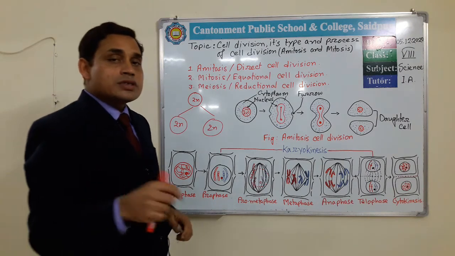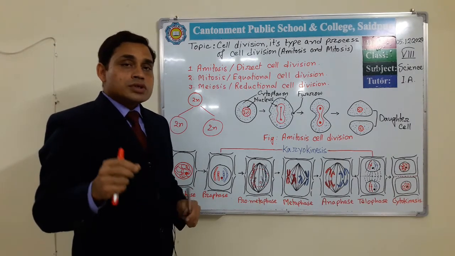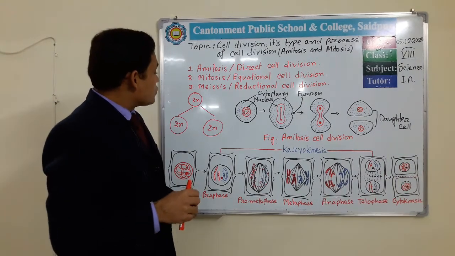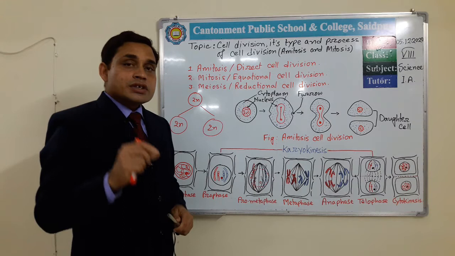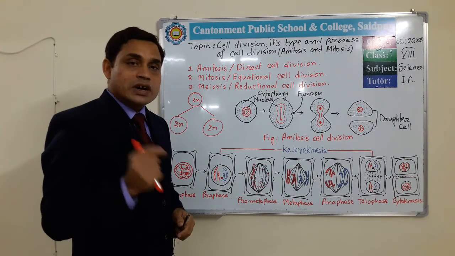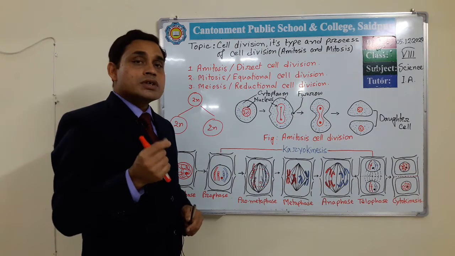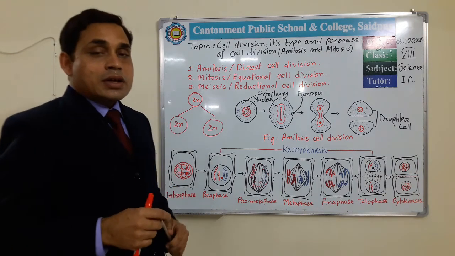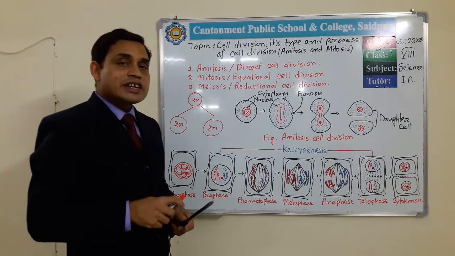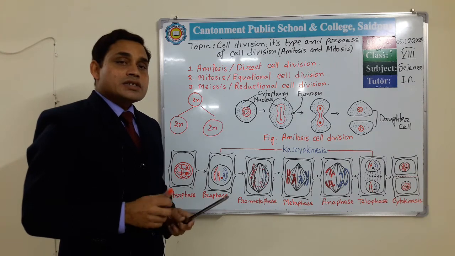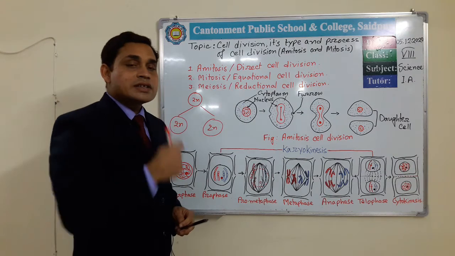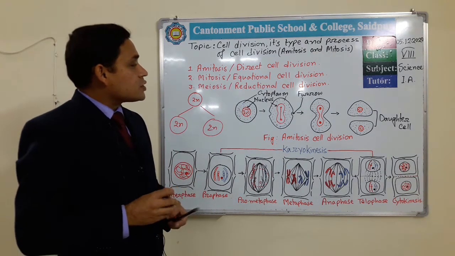If we want to define it shortly, we can say the process of cell division in which the nucleus and chromosomes are divided only once and produce 2 daughter cells is called mitosis cell division. As the chromosomes divide only once, the characteristics remain the same in the daughter cell as in the mother cell. This is mitosis cell division.